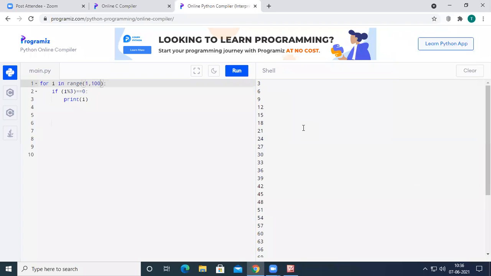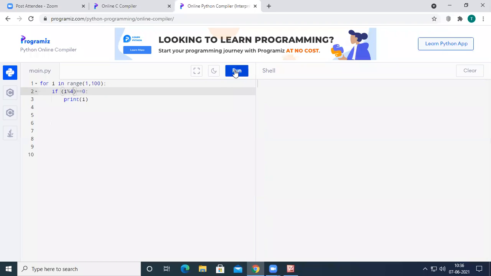At the same time, if I want to print the numbers which are divisible by 4, simple, I can pass i percentage 4 equal to 0. Now the numbers which are divisible by 4 will be printed on the output screen: 4, 8, 12, 16, 20. And if I want to print the numbers which are divisible by 10, I can simply pass i percentage 10. So this is how we can use the combination of for loop and if in order to play with programs in Python. Now I think all are familiar with this one.